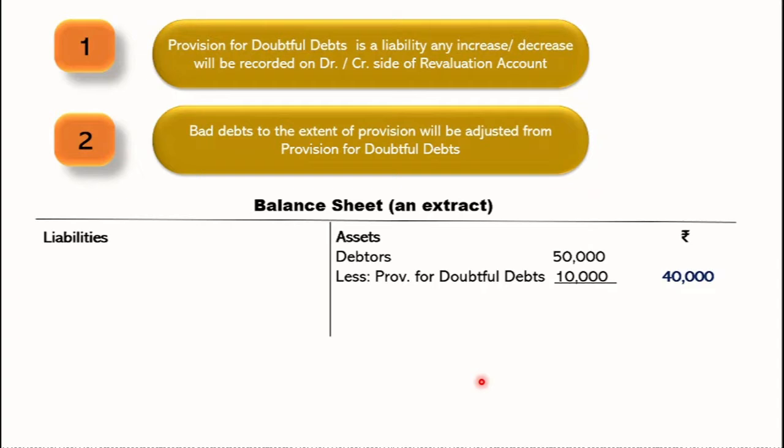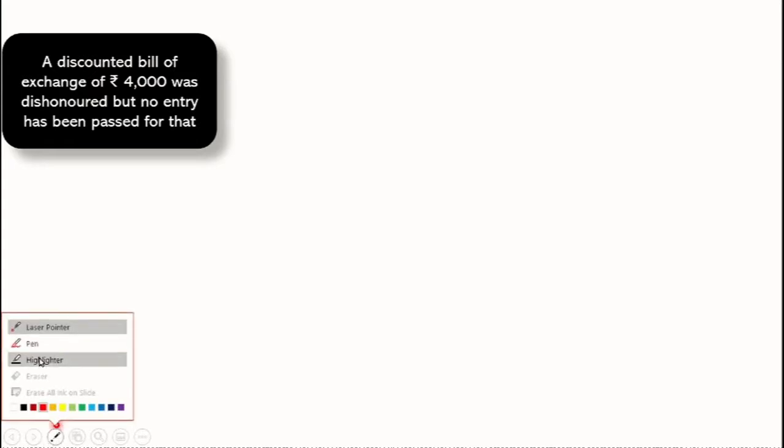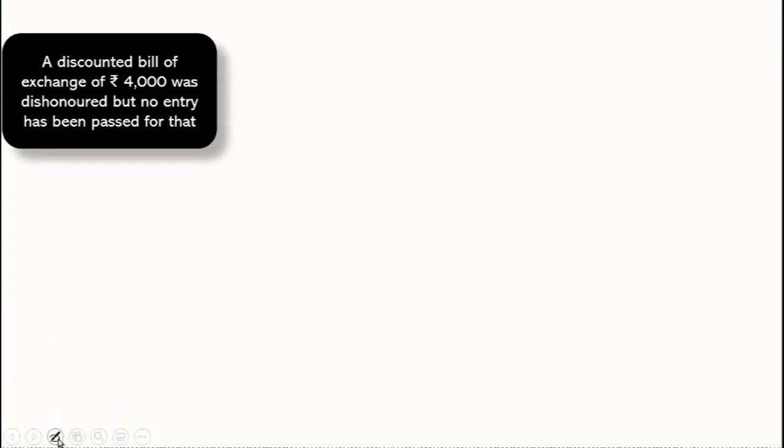Now let's take some adjustment points and try to understand how these are treated, again the entries as well as in revaluation. The first transaction says a discounted bill of exchange of rupees 4,000 was dishonored. If a discounted bill of exchange is dishonored, we pass a reverse entry here, stating that debtors are increased.